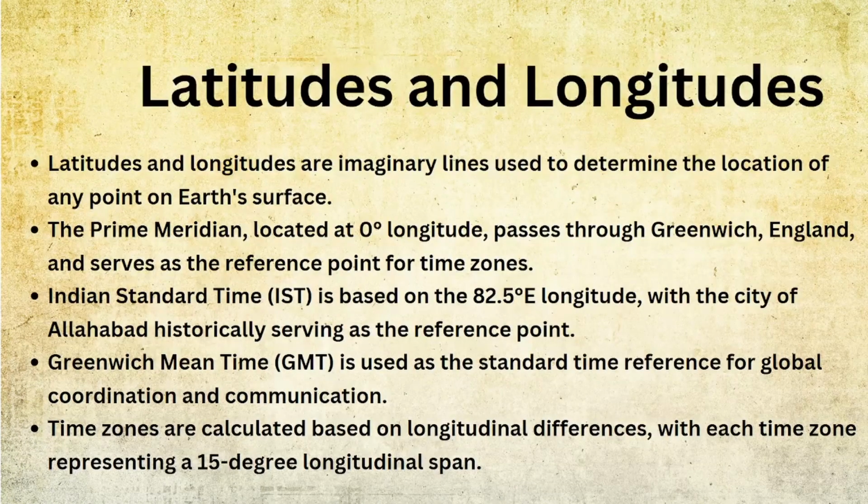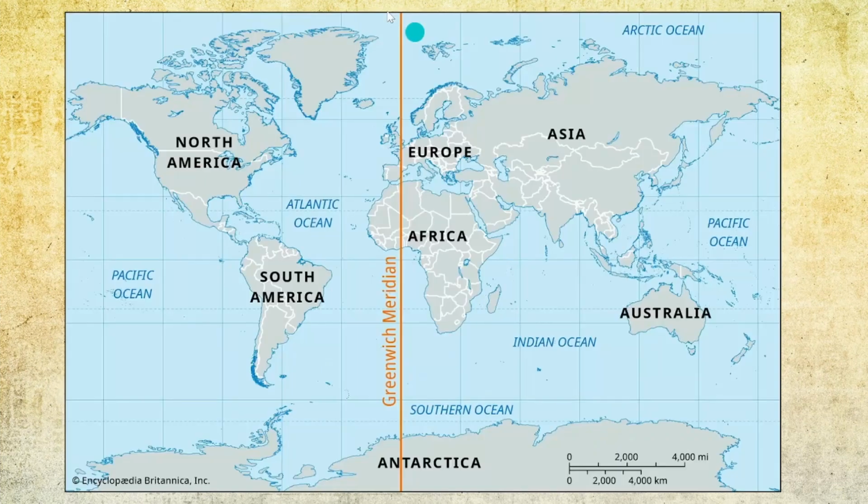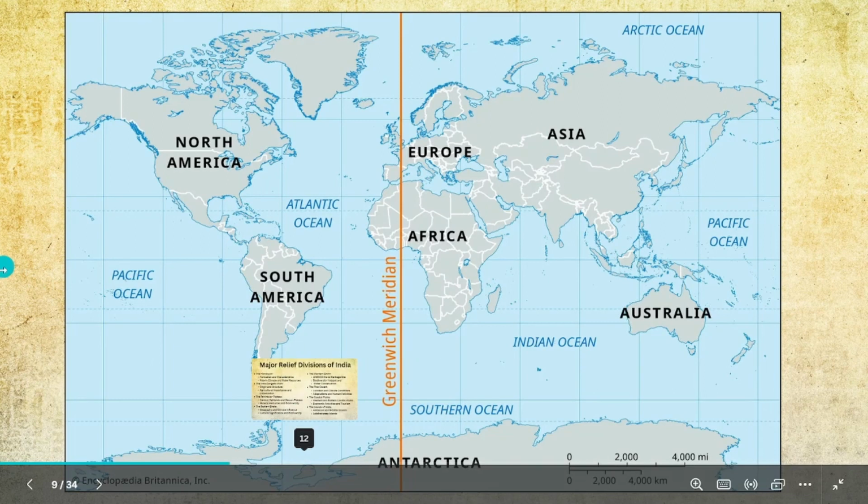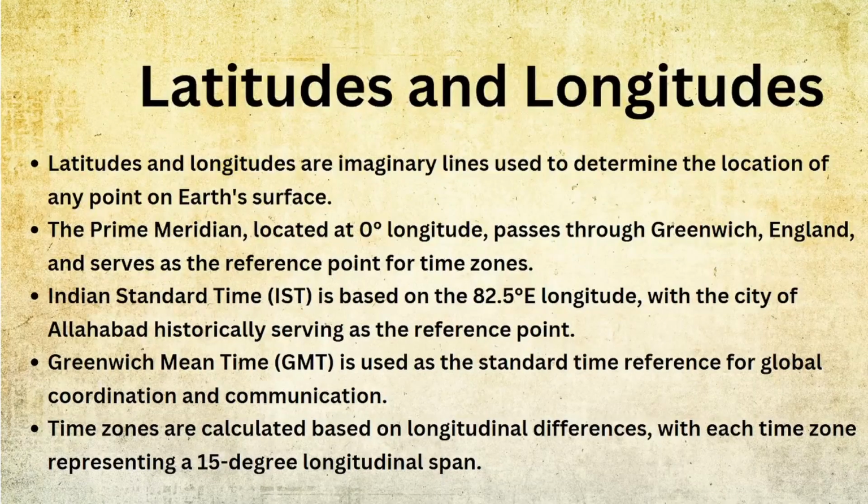The prime meridian is located at 0 degrees longitude. Okay, 0 degrees longitude we have here. Longitude is this, latitude is this. I don't know why it's called latitude and longitude. It passes through Greenwich, England, and serves as the reference point for time zones.